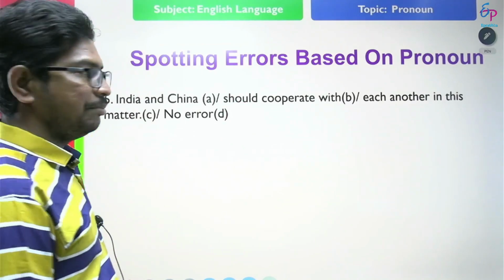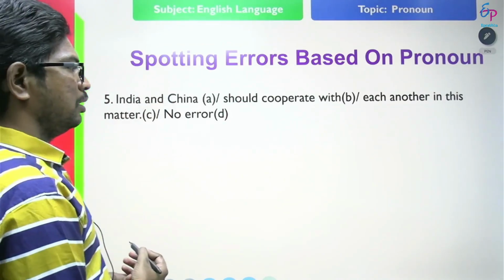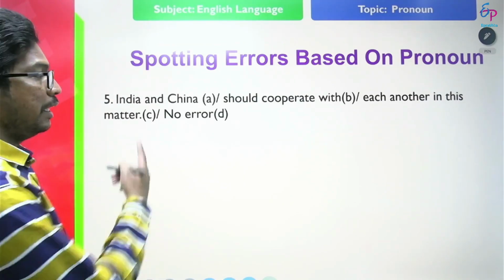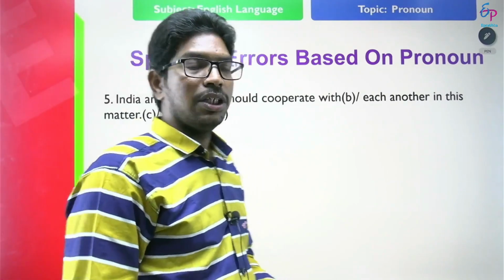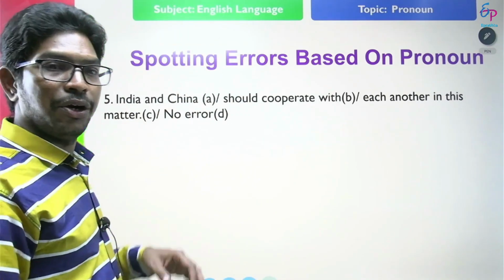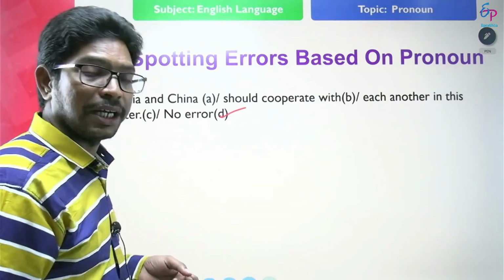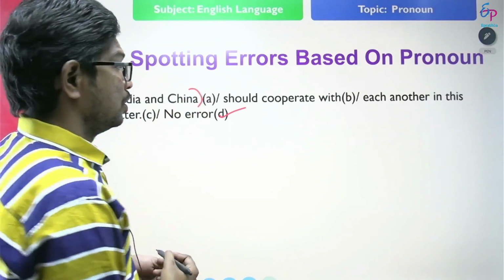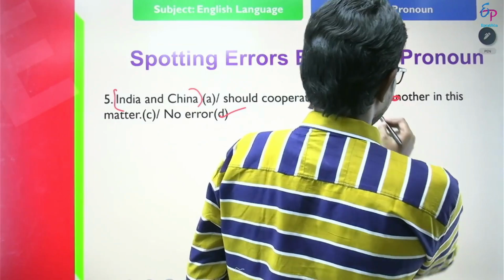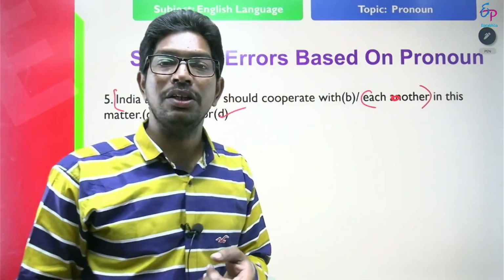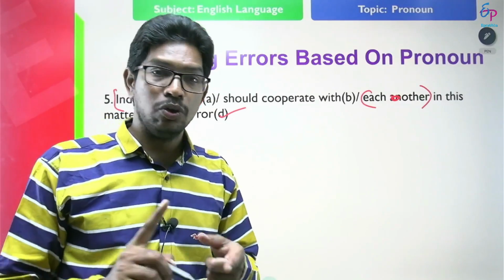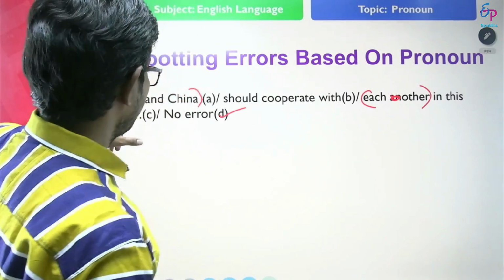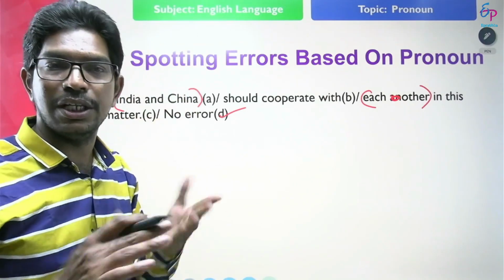See this statement and find out the error. India and China should cooperate with each other in this matter. So, in this statement, we find no error because the statement is absolutely correct. Here, we are talking about India and China, two countries. So, each other is used only with two persons or things. For more than two persons, we use one another. So, we are talking about two countries, right? Each other is correct. There is no error at all.